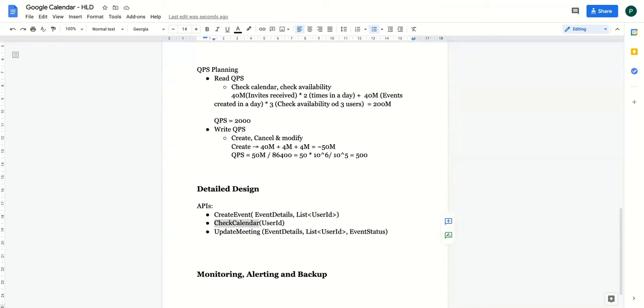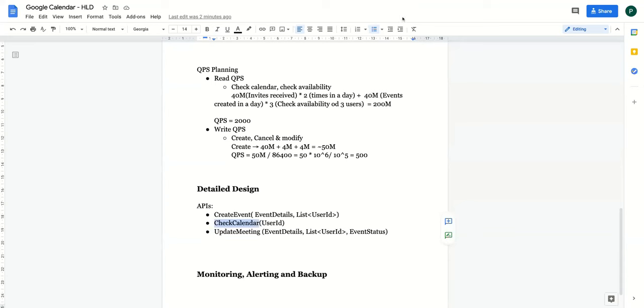Should we consider backup also? What is the QPS? Won't we read first, then write? Register user, yes. Should we consider REST constraints while writing the APIs? I mean, you can consider REST constraints. You can say that it is a get API or a post API. It depends. If your interviewer pushes for it, then you can talk about get, post, patch, all those things. But in general, it's okay to just talk about basic APIs which you need. And if you require, you can say that these are the get APIs, these are the post APIs.